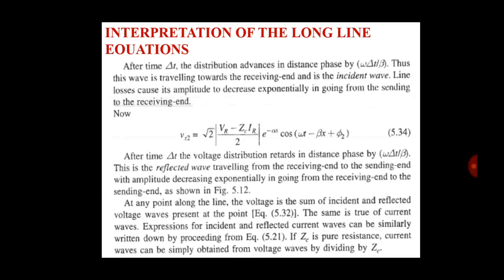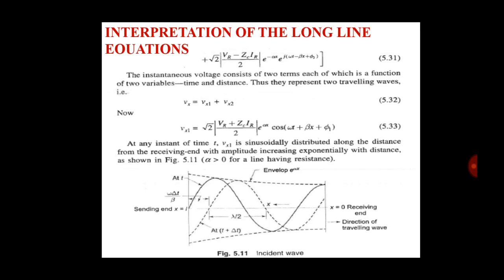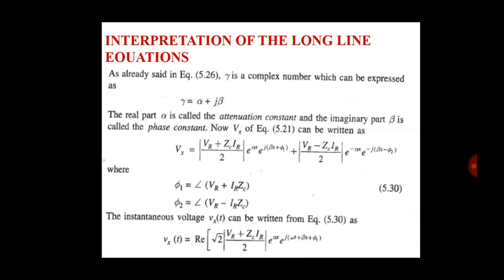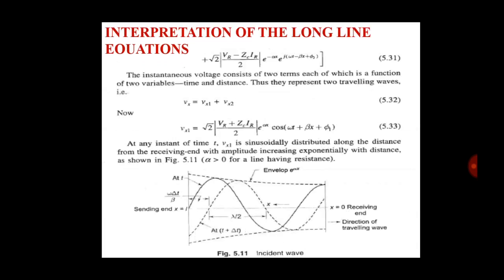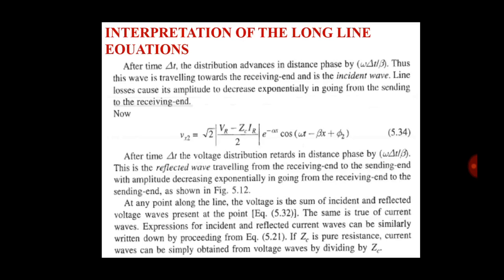Now at any point along the line, the voltage is the sum of the incident and reflected voltage waves present at the point, equation 5.32. Here is the term for the incident voltage and here is the reflected voltage. So the total voltage is the summation of the incident wave and reflected wave. The same is true of the current wave.